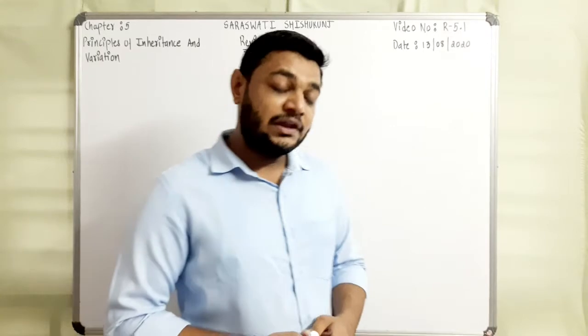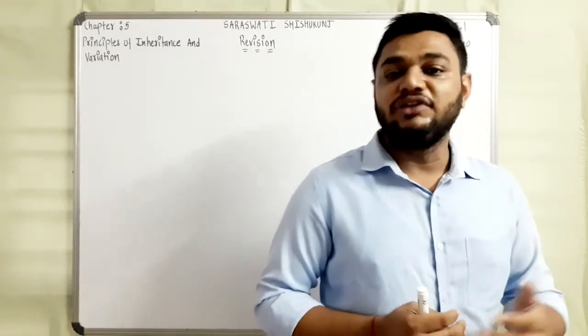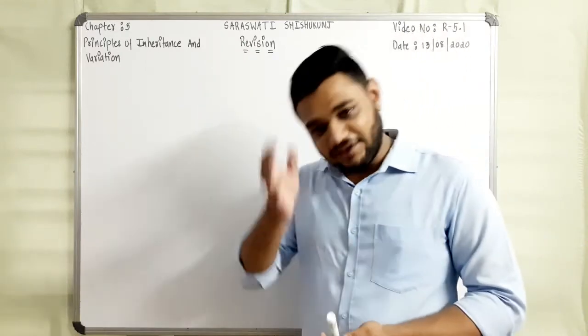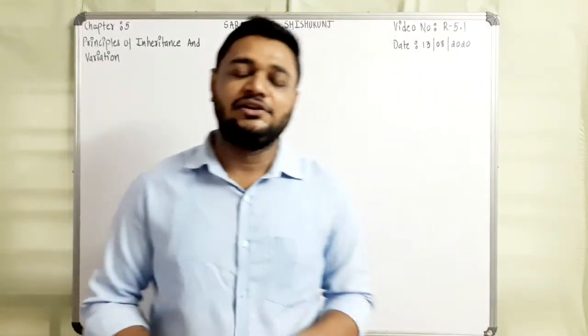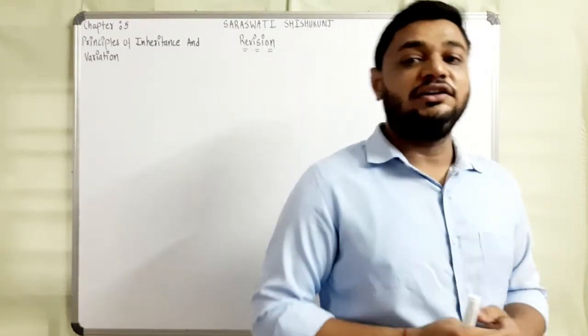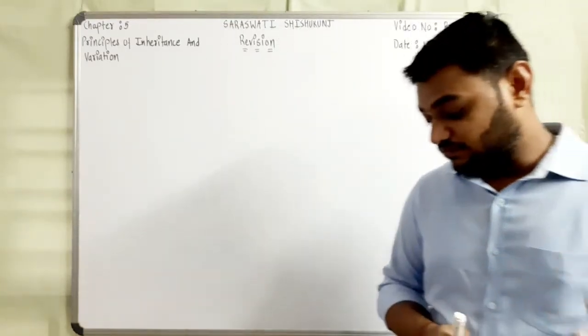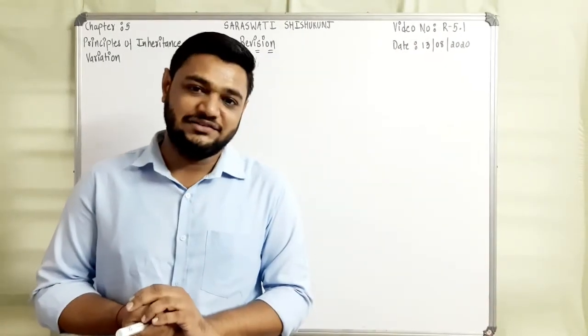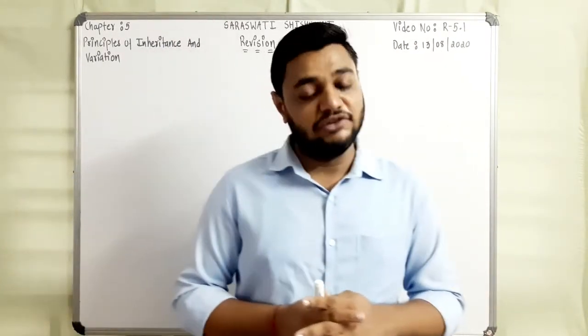Next thing is about variation. What does variation mean? As I said in our live lectures, variation is the degree of difference between the progeny and its parents. That is called variation.